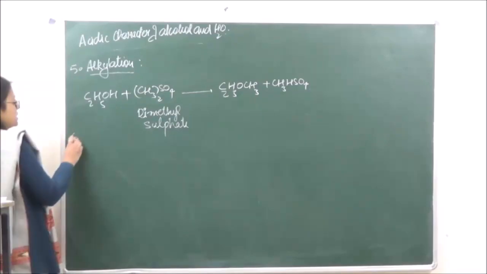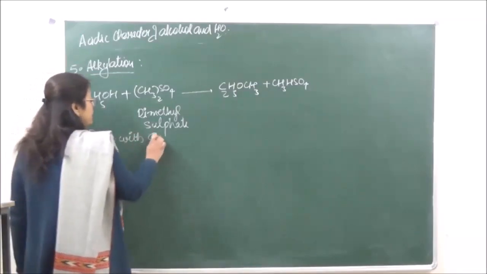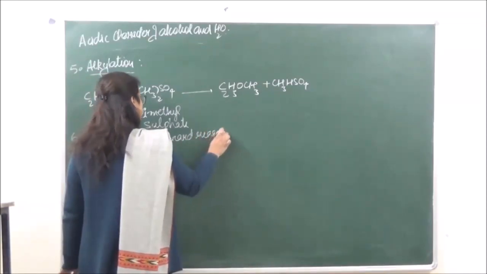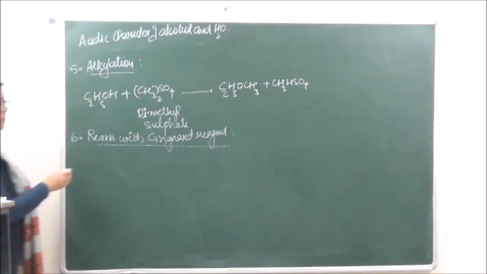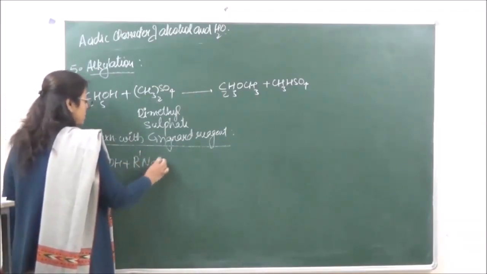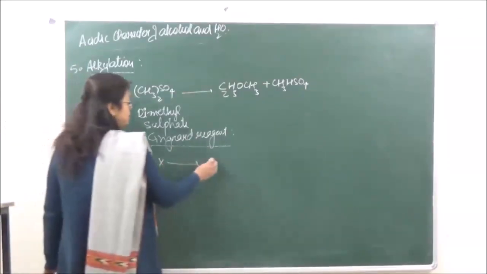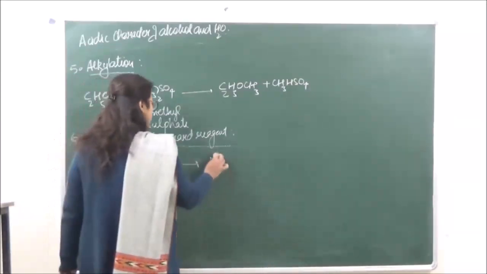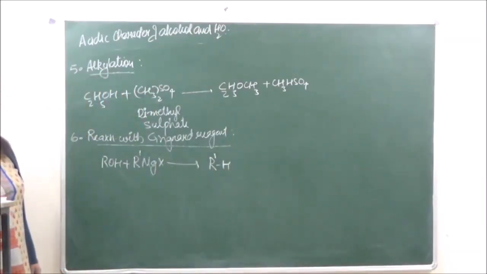Then the sixth reaction is reaction with Grignard reagent. So when we are reacting it with Grignard reagent, we have ROH plus R dash MgX. So this is going to give us an alkane, and that alkane is formed by the alkyl group which is attached to the Grignard reagent. Remember this.